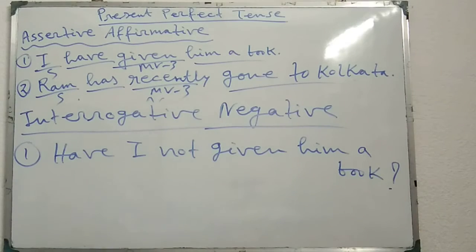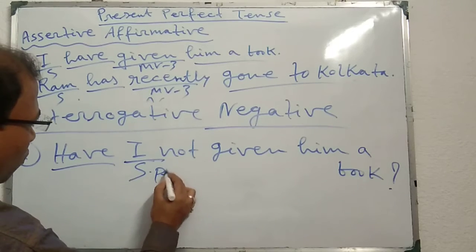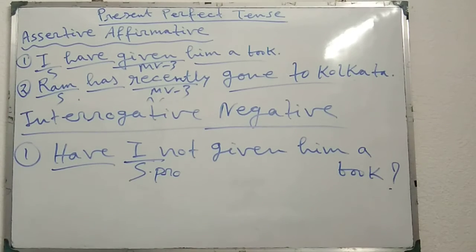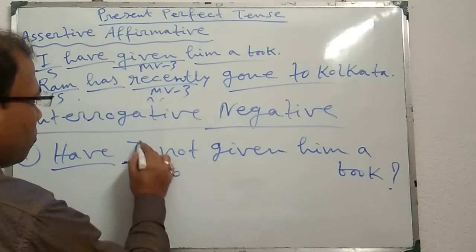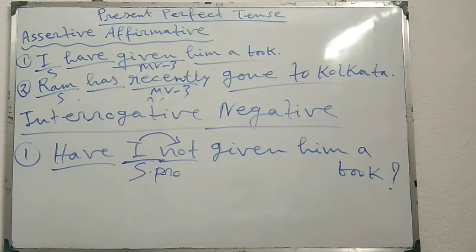If I use the full form, then first of all have or has, thereafter the subject, and I is a subject pronoun. That's why in an interrogative negative sentence, if the subject is a pronoun, not is placed just after the subject if I use the full form.